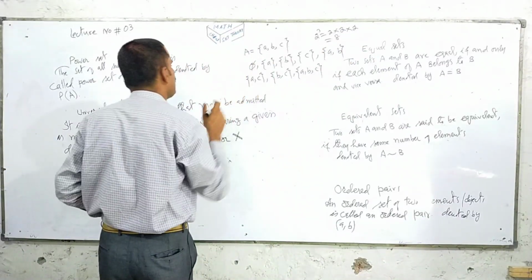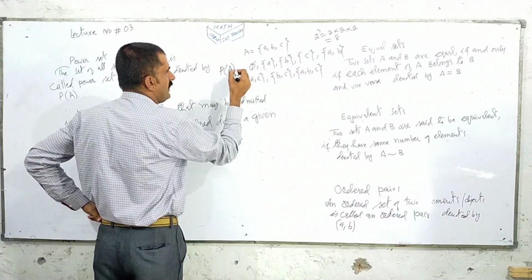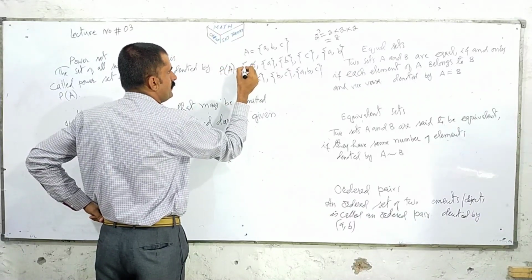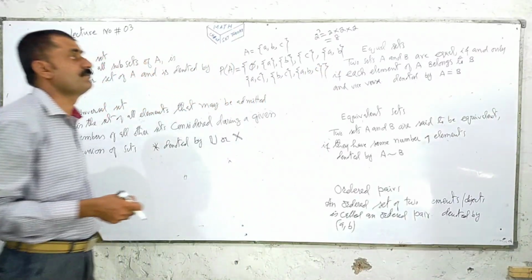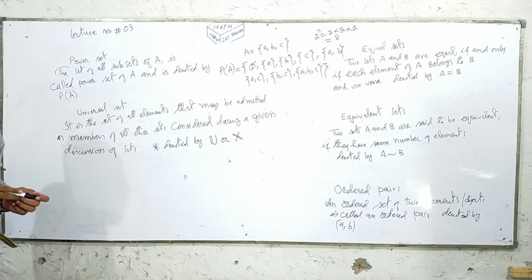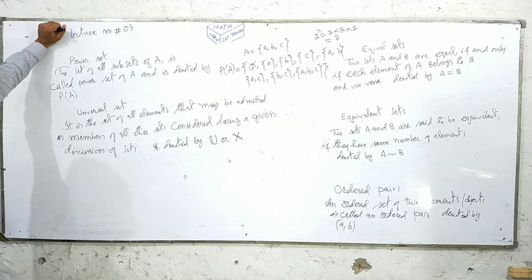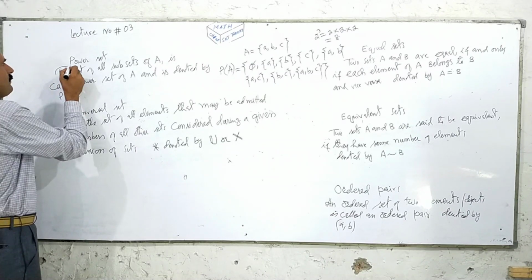If we write these subsets in a set, we call it the power set, P of A is equal to this. So if we write all subsets of a set in set notation, it is called the power set.